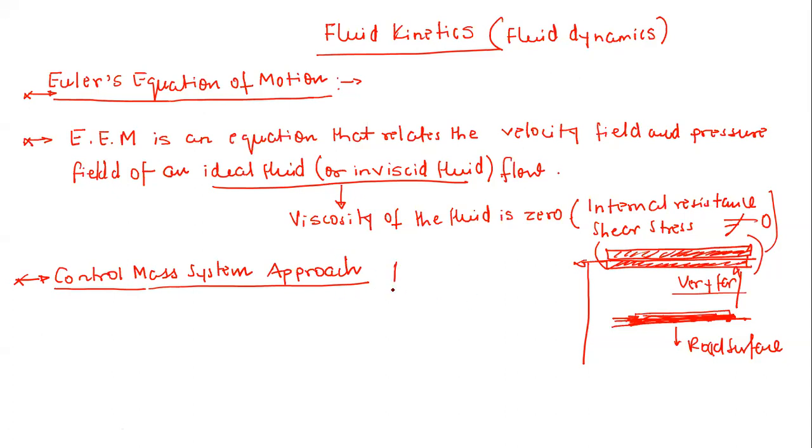First of all, let me again assume a Eulerian coordinate system. In this case, with a control mass system, we are basically taking a Lagrangian approach, right? But I told you that the Eulerian and Lagrangian approaches can be represented with a common coordinate system.